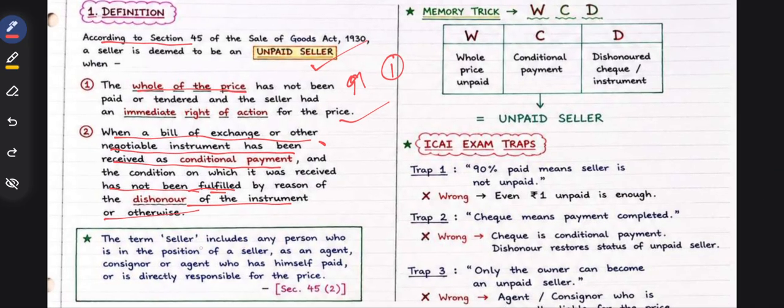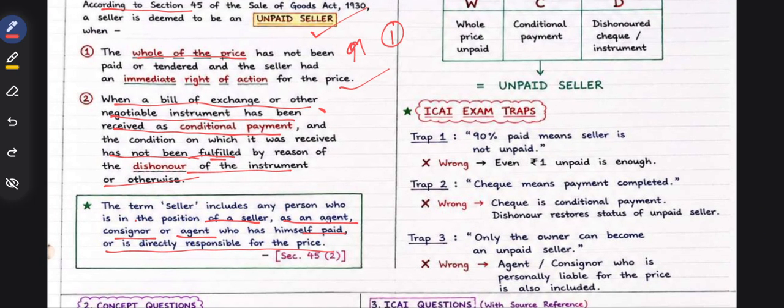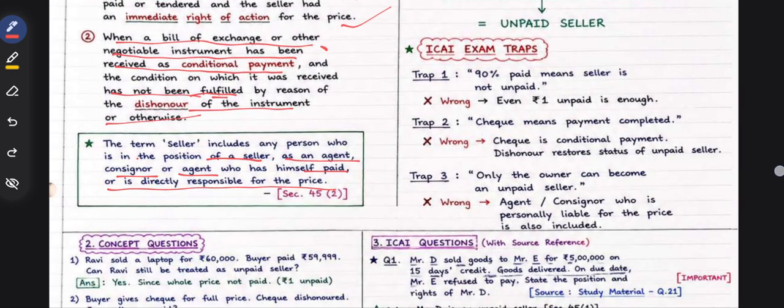The term seller includes any person who is in the position of the seller, such as an agent or consignor who has himself paid or is directly responsible for the price. So the agent and consignor will also be called the seller.